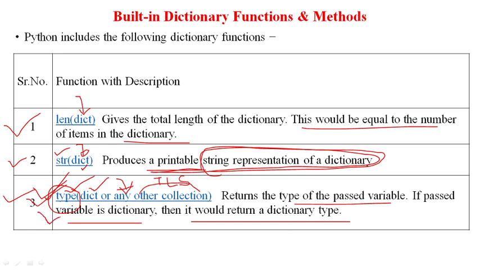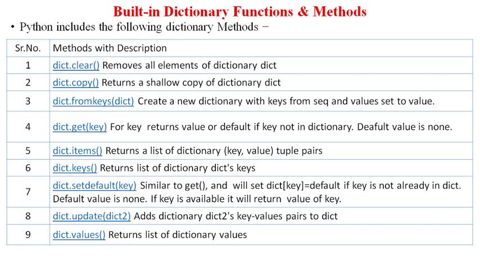Okay, so the type function is used to determine the data type of any collection. The collection may be of any type. Now some more functions on dictionaries.